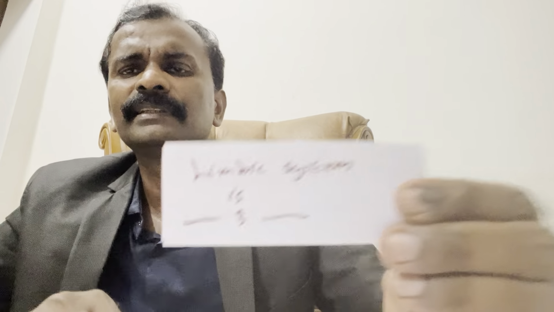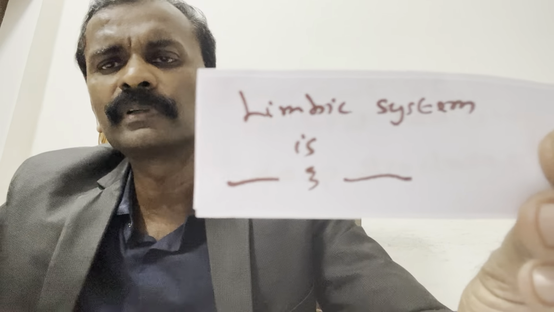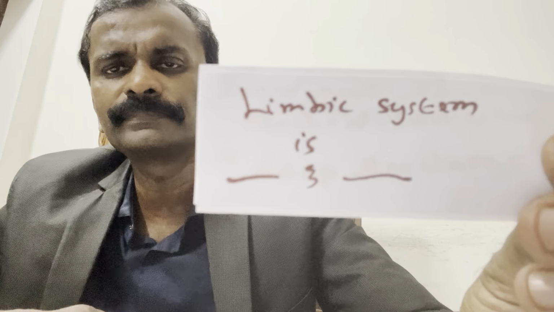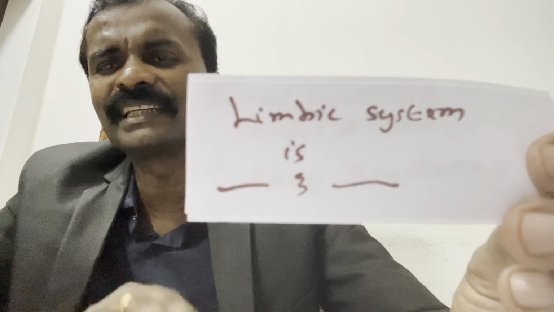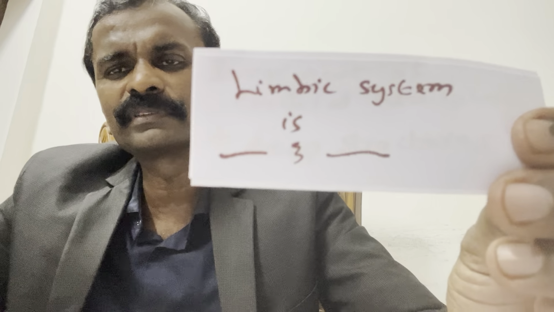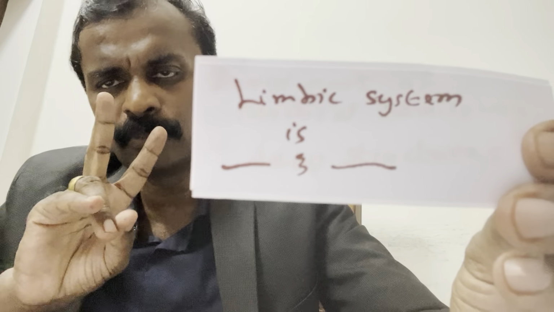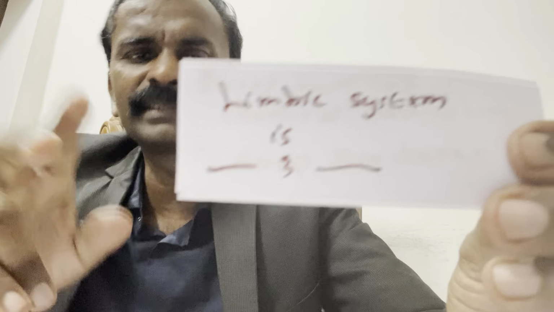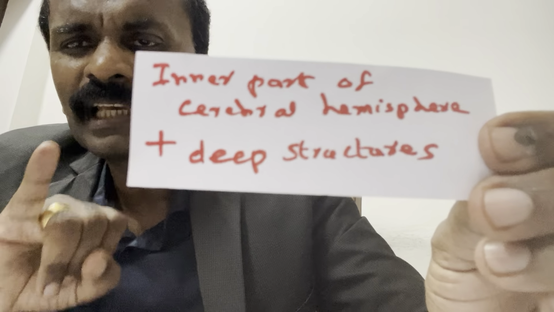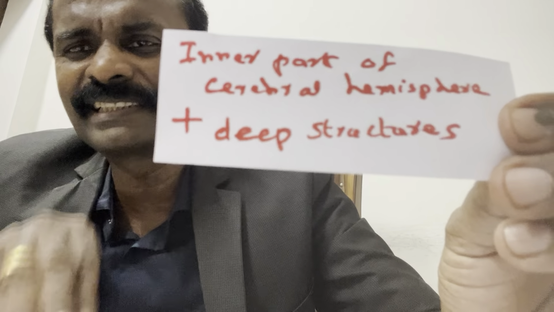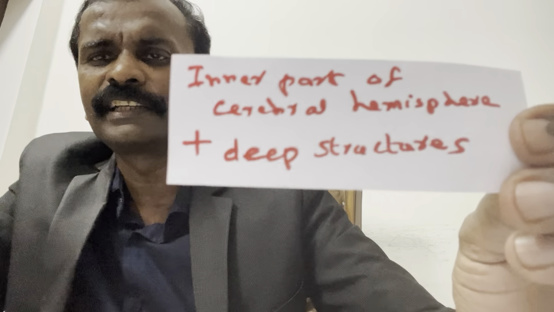This question they have asked more than 2 times in examination. I have given the same words from the textbook. Limbic system is made up of only 2 parts. They will give one part and ask you another thing in the choice, or they will give both. One is the inner part of cerebral hemisphere and the other is some deep structures.